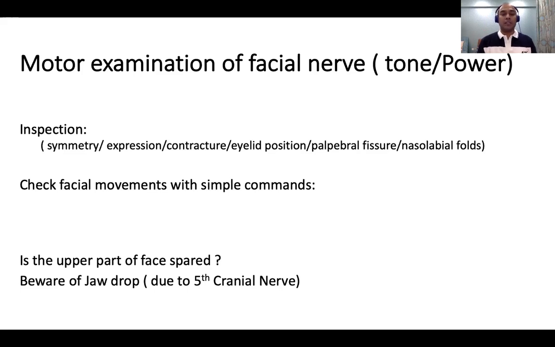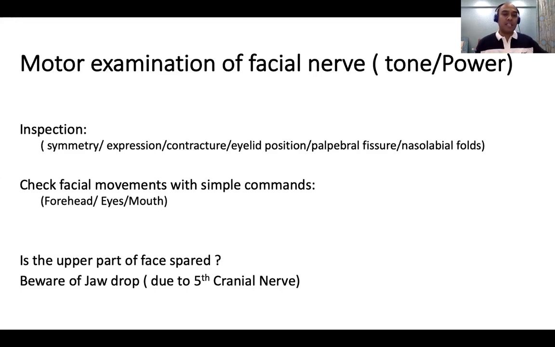Other commands you can remember by remembering the face: the forehead, the eyes, and the mouth. For the forehead, you ask to wrinkle. For the eyes, you ask to tightly close the eyes, and for the mouth, you ask to tightly close the mouth, blow the mouth, make whistling sounds, do chewing actions, blow the candle, and so on. All these methods will give a fair idea of whether a particular side is weak or not.